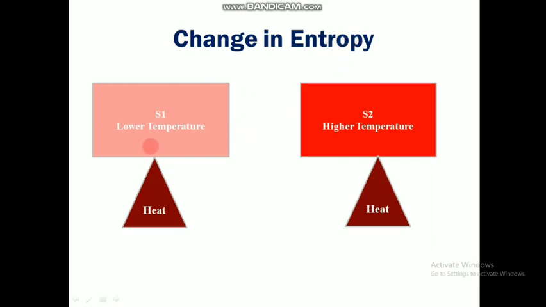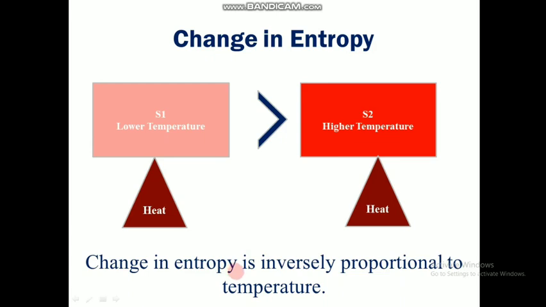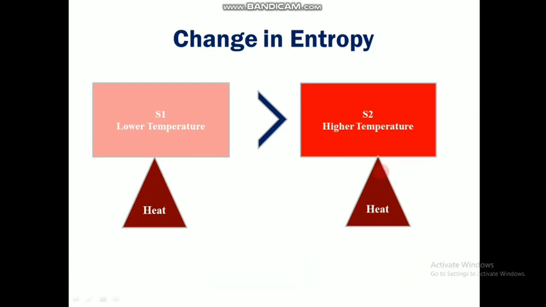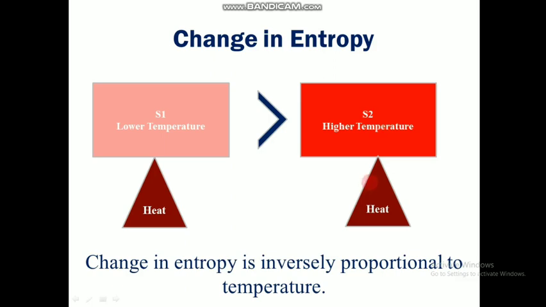So entropy change will be more in this case than in this case. So change in entropy is more at lower temperature. So we can tell that change in entropy is inversely proportional to the temperature. When the temperature is more, the change in entropy will be less.